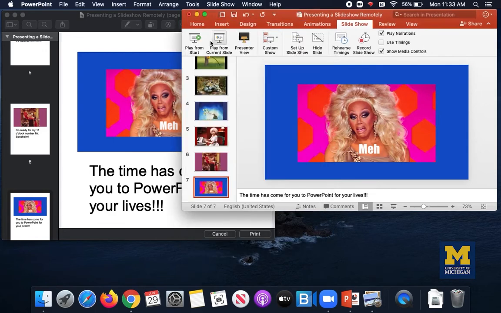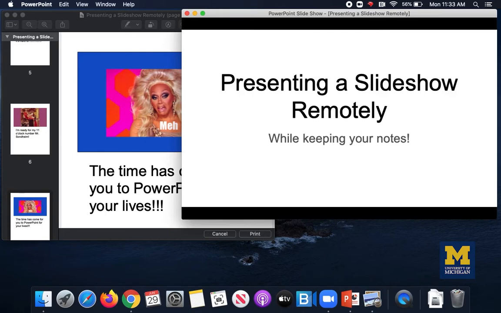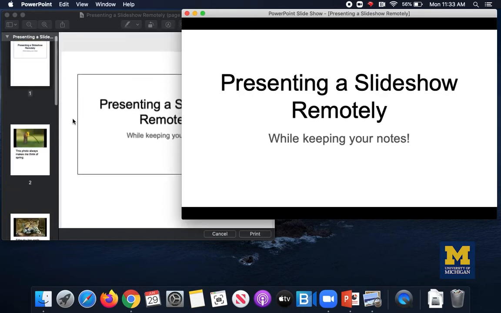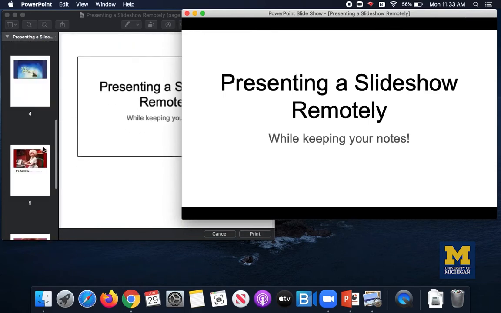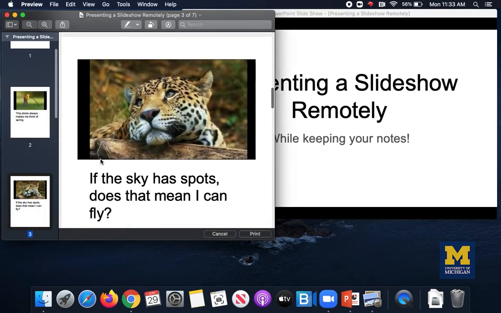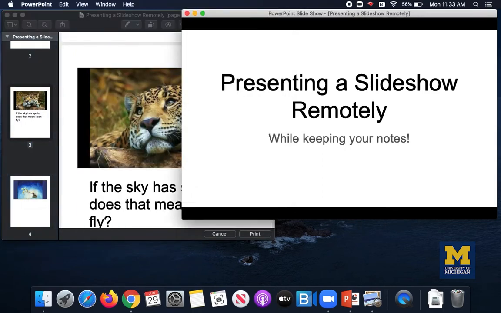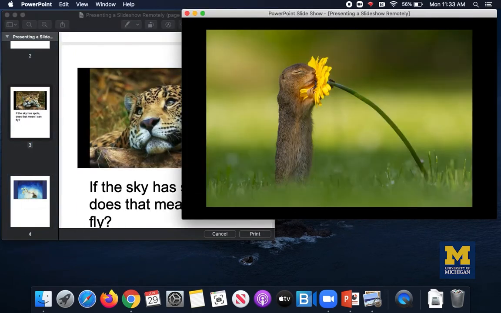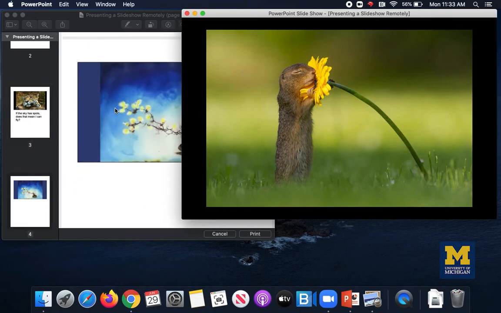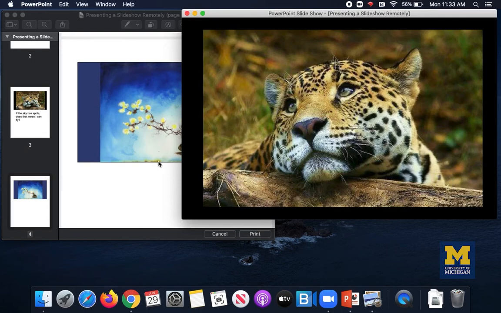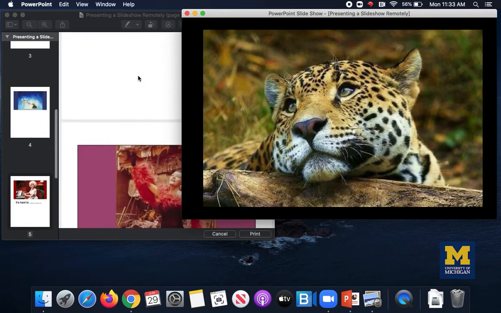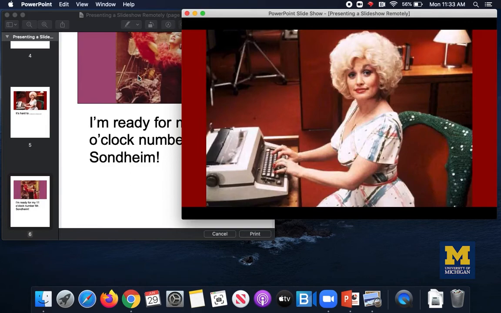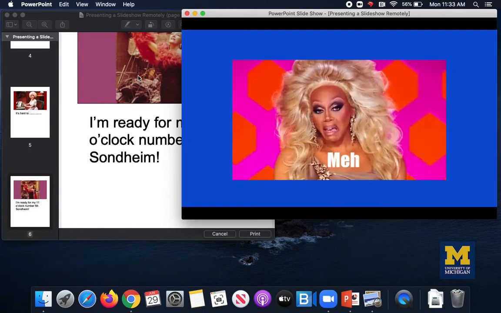Let me show you what that means. If I play from the start, there's my first slide, and it comes up in that window. Now I've still got this document here in preview, which is all of my slides and all of my notes, but notice that while I scroll through these, I can't scroll through this. I have to use the arrows when I'm in this application, or I can hover my mouse. I can do one or the other, but it's difficult to do both at the same time. Actually, what I just did there was I used my trackpad mouse to scroll through my notes, and I'm using the arrows on the keyboard to change my slides. And it's not great, but there's our solution.